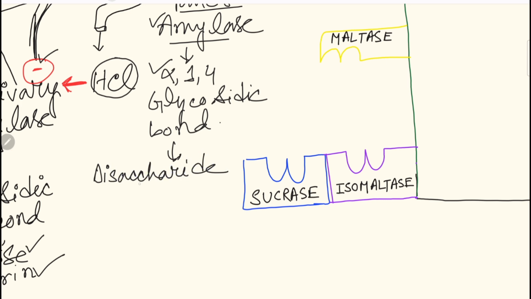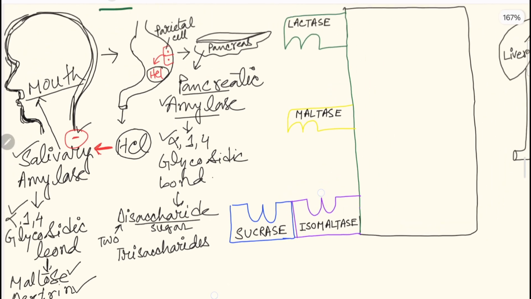Di means 2 and saccharide means sugar. So 2 molecules of sugar. Okay, disaccharides and trisaccharides. Next, move to the small intestine.